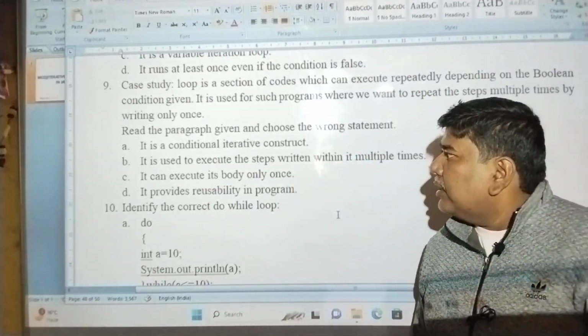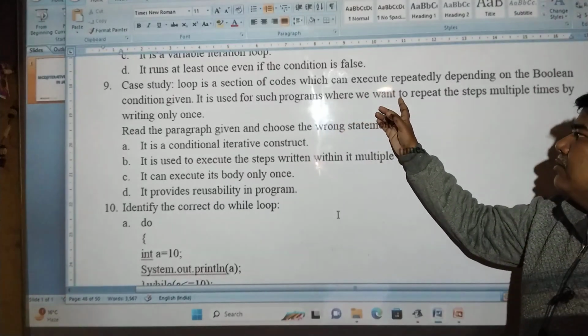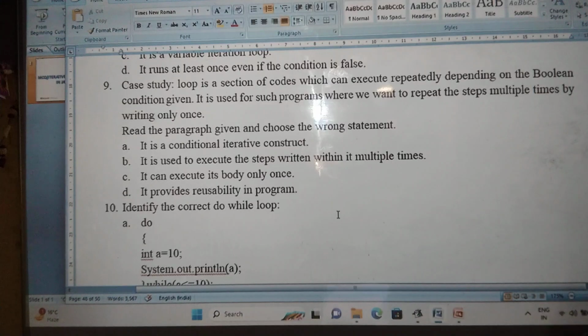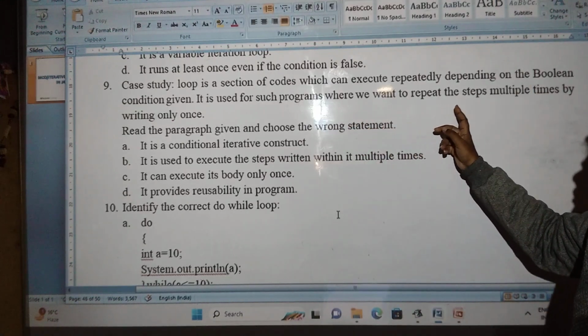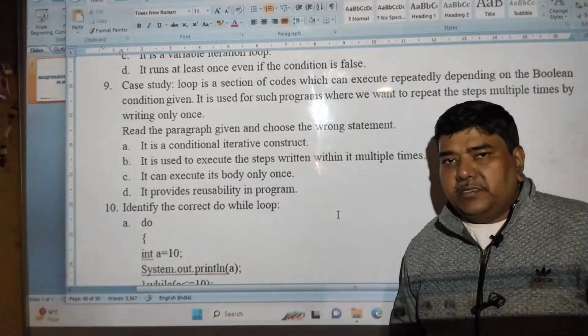Next, number 9. Again, there is a case study question. Loop is a section of code which can execute repeatedly depending on the Boolean condition given. It is used for such programs where we want to repeat the steps multiple times by writing only once.